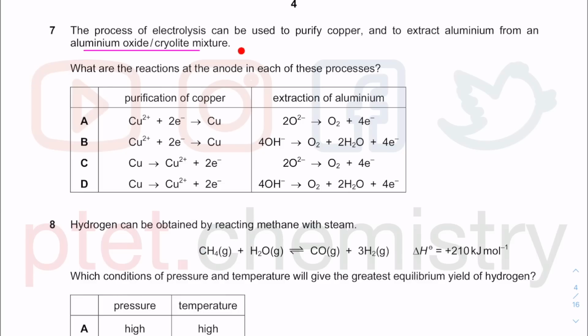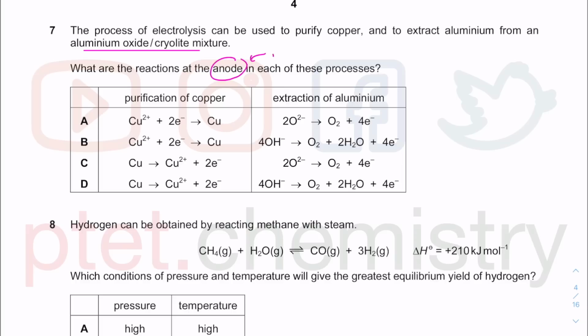I think at the moment the new A-level curriculum just focuses on the disproportionation and the oxidation number, without the case studies on electrolysis that you have done from O-level, GCSE level or IGCSE level. Regardless, I'm just going to go through this anyway. What are the reactions at the anode?